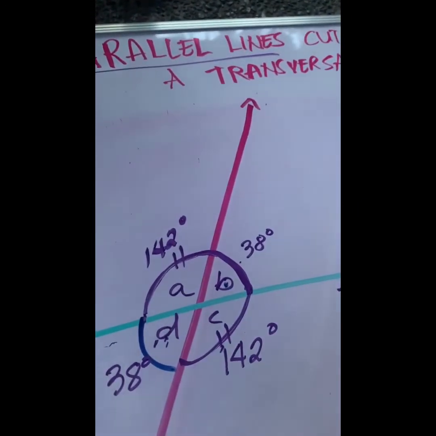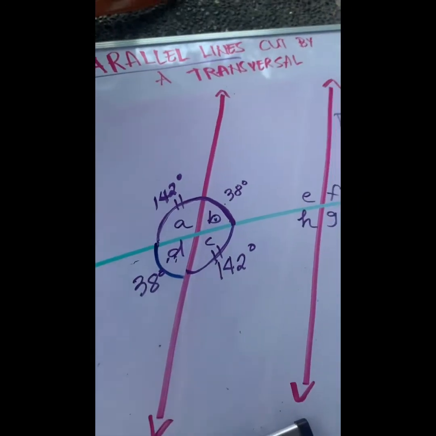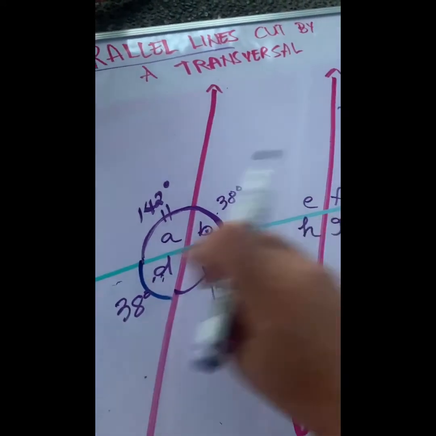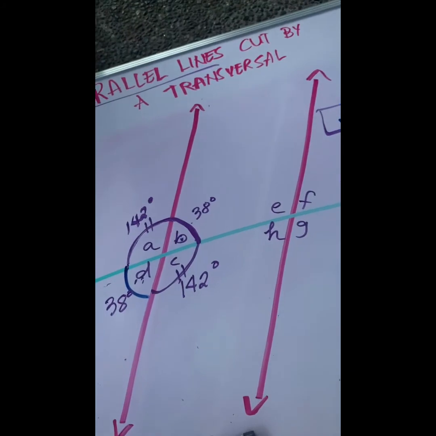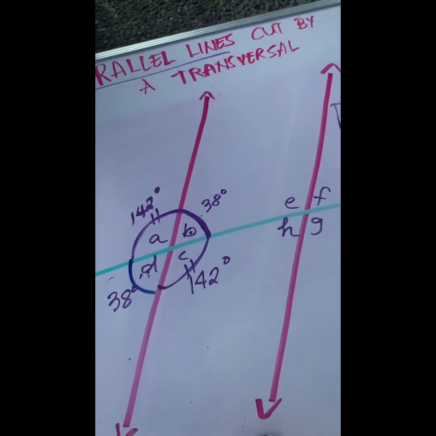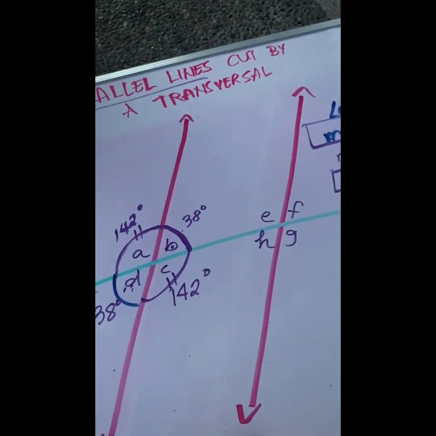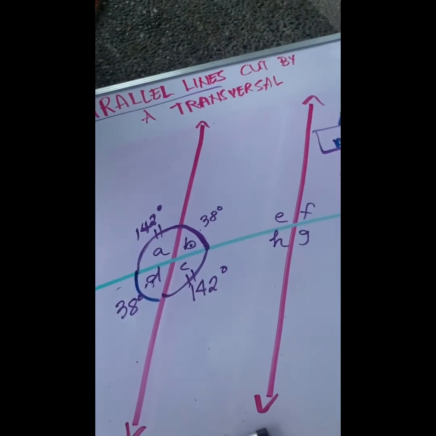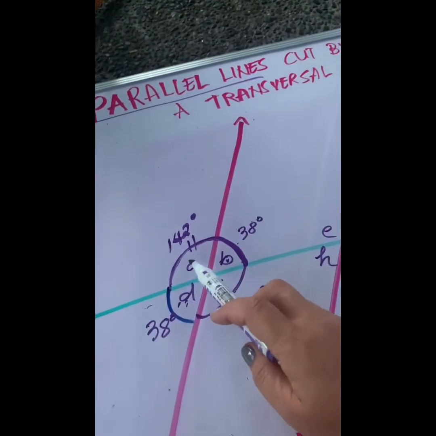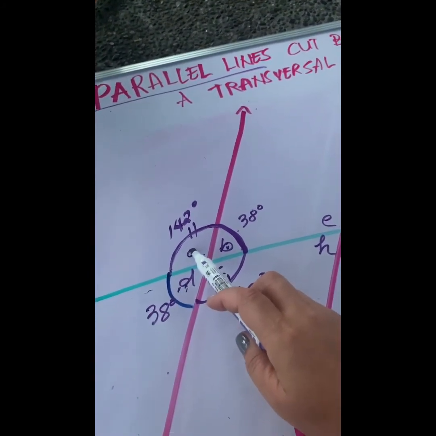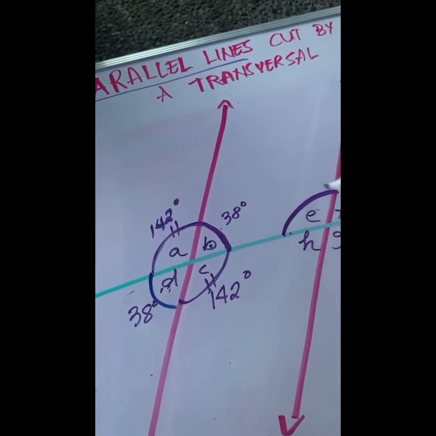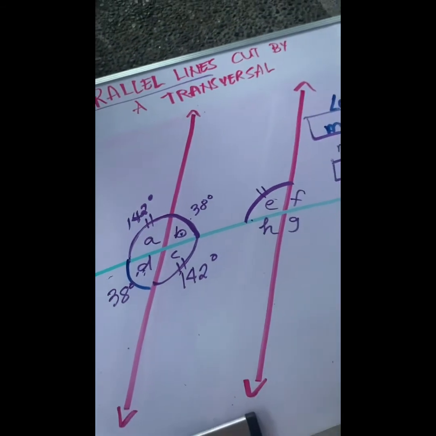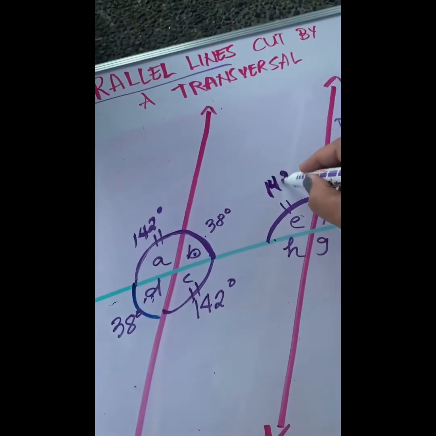Okay, now how do we find the angles on this side? So these are your parallel lines. This is your transversal. Okay, let's turn the video like this. Find corresponding angles or alternate interior angles because they are all equal. What is a corresponding angle with angle A? Correct, angle E. So this one is also 142.